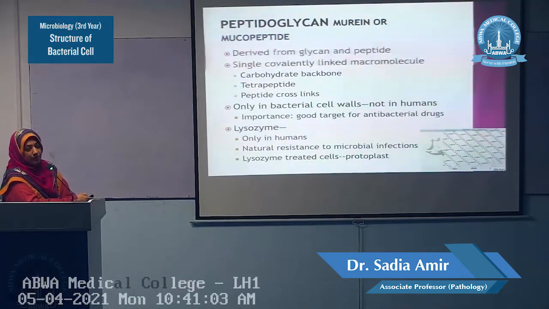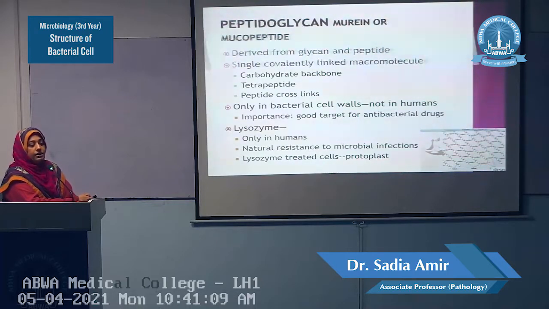Today, I will tell you about the peptidoglycan. The synonyms for peptidoglycan are murein and mucopeptides. The word peptidoglycan is derived from two words, peptide and glycan. Glycan stands for sugar and peptides stand for protein or amino acids.